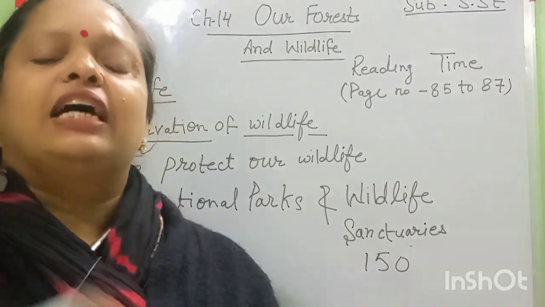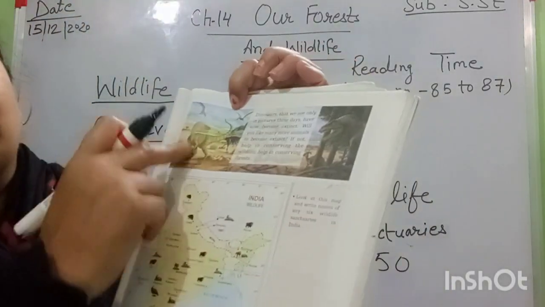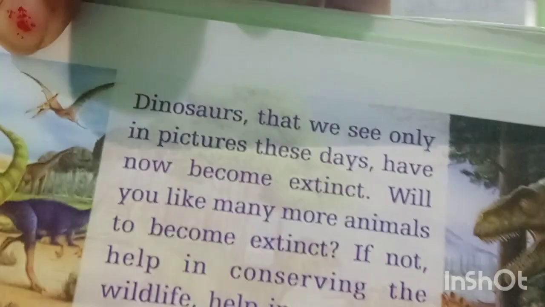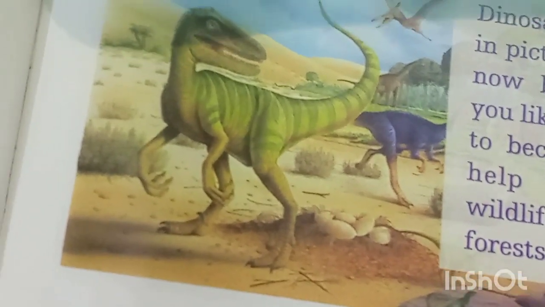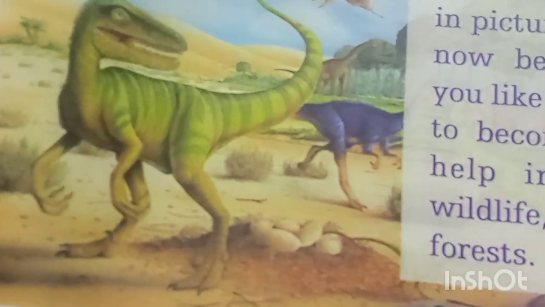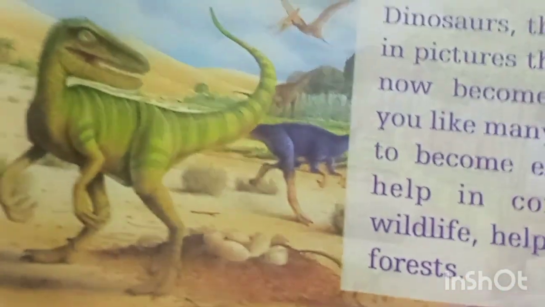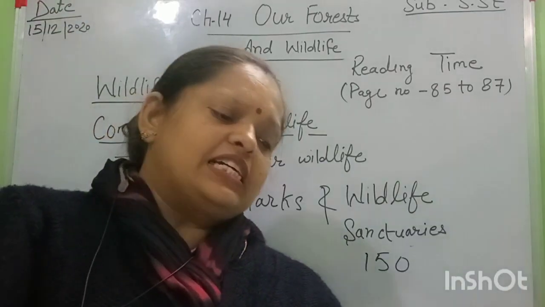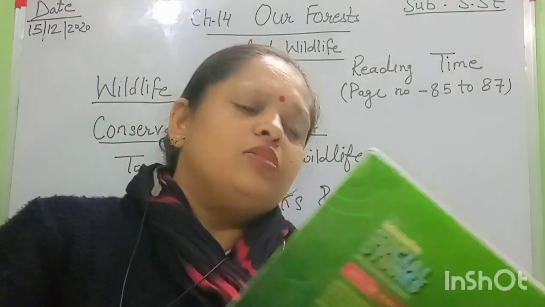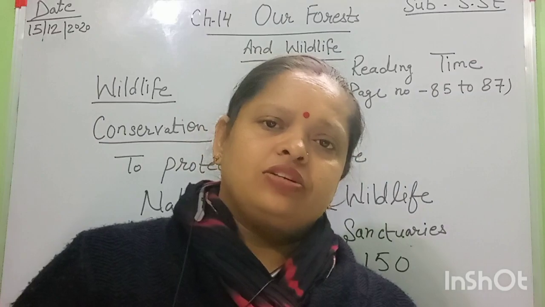Okay, students, this picture in your book shows dinosaurs, and at the present time they are not present on the earth. They are an extinct species. So this chapter is finished now. In the next class we will discuss the book exercise of this chapter.